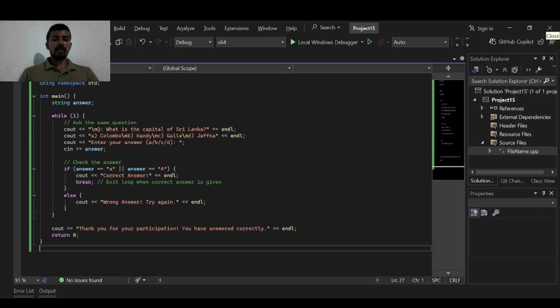Inside the loop, we ask the question. The question is, what is the capital of Sri Lanka? If the user types A, the program prints correct answer and then uses break to stop the loop. But if the answer is wrong, we show wrong answer, try again, and the loop starts over asking the same question again.